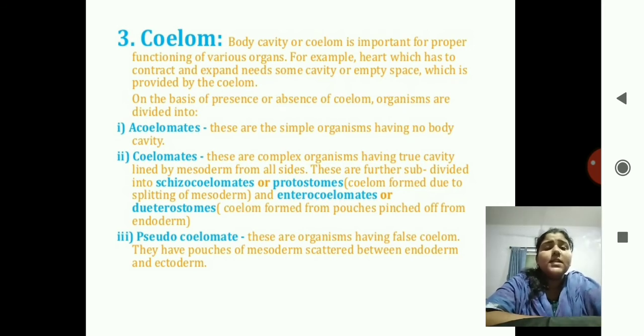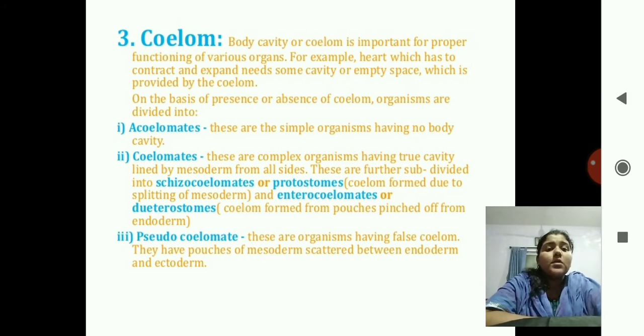And now on this basis of presence or absence of coelom, there are three types: acoelomates, coelomates and pseudocoelomates. Acoelomates means there is no body cavity. Coelomates means there are complex organisms having true body cavity. And again these are divided into two types: schizocoelomates and enterocoelomates. Third type is of pseudocoelomate.